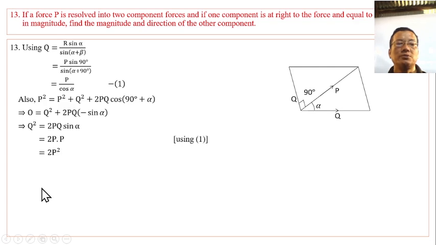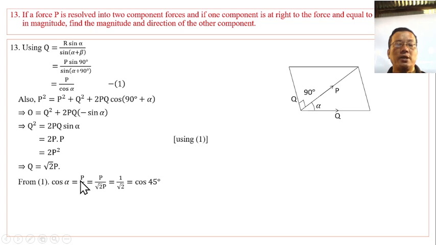Let's see, twice P square. Then Q is equal to square root of 2 times P. From equation 1, cos alpha is P by Q, which is P by root 2 P, so 1 by root 2, and this is cos 45. Alpha is 45 degrees, and the other force is root 2 times P.